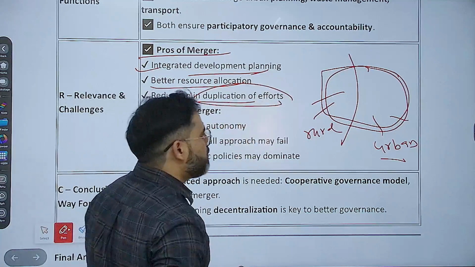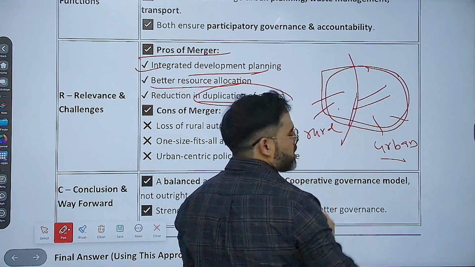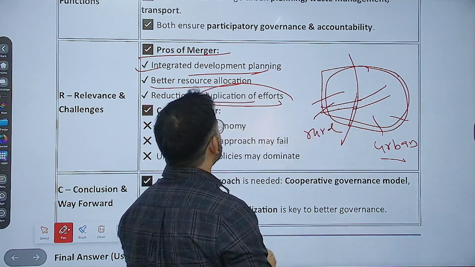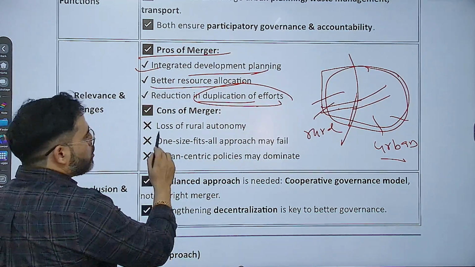Like, for example, a road is being built, the urban body built the road up to here and then stops because this is another body. If they are having the same body, then this road can go this way also. So duplication of effort will not happen. But what are the cons? Cons: loss of rural autonomy.